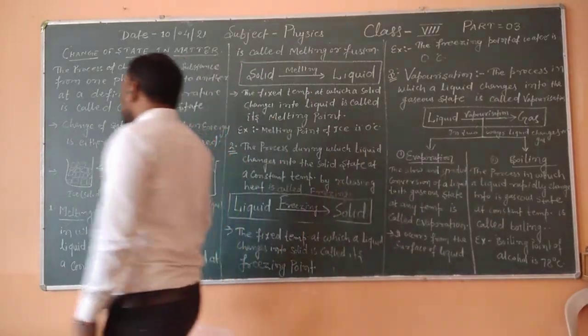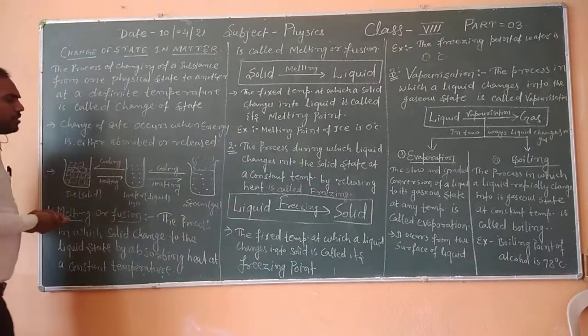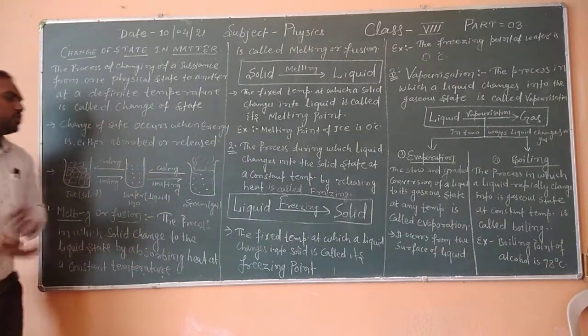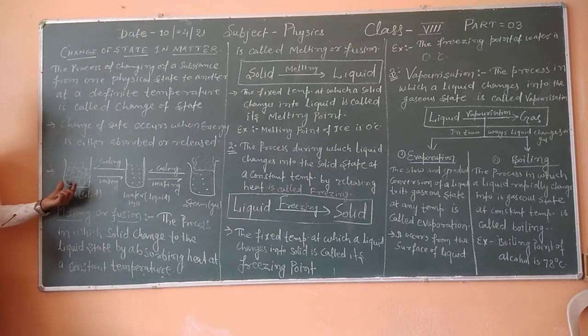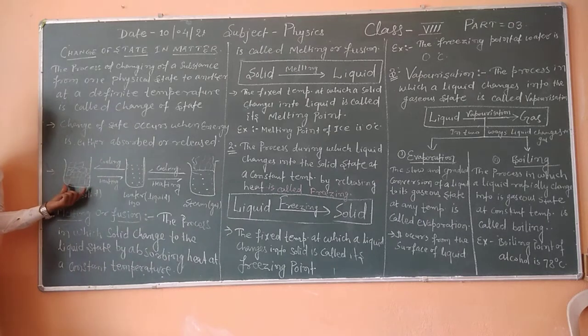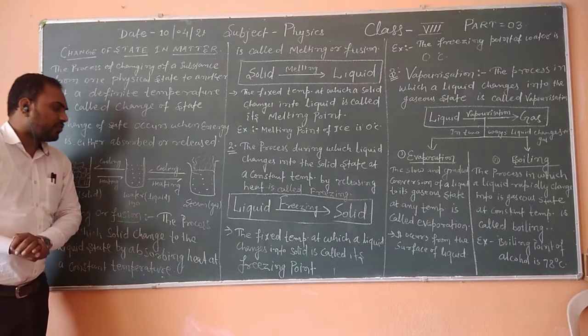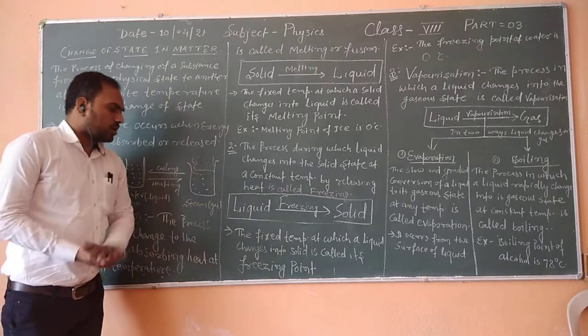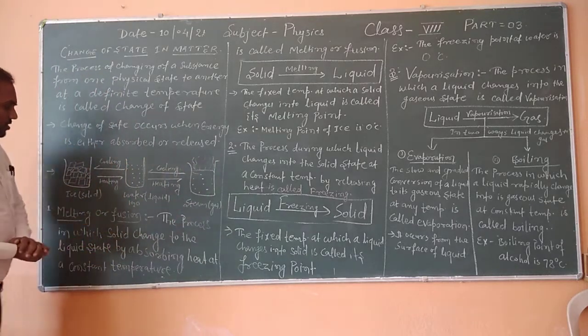Now there is a best example here. I have shown you that there are three phases of water: ice, which is the solid phase; water, which is the liquid phase; and steam, water vapor, which is the gaseous phase.